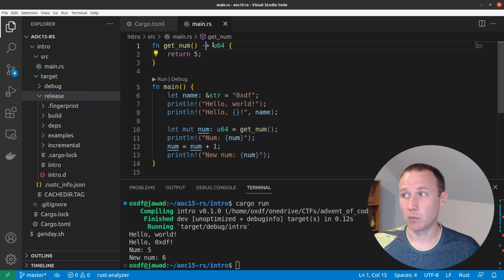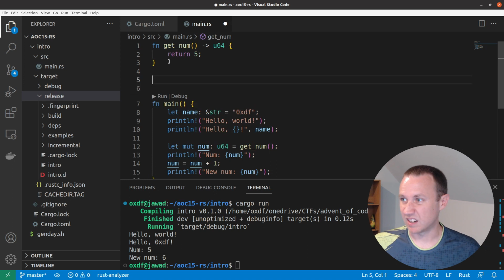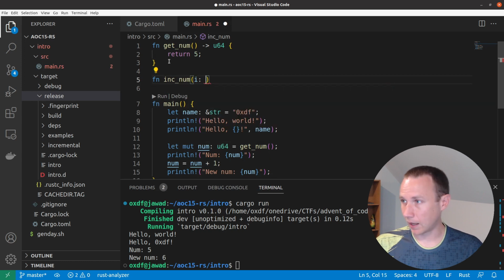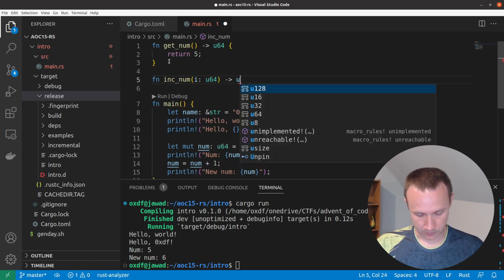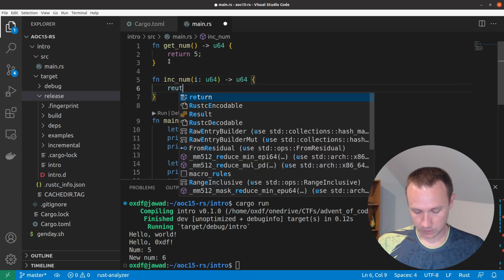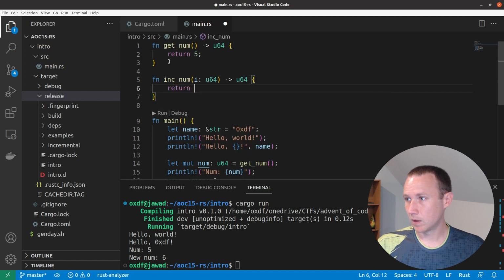We must declare not only the return type, but if there was going to be an argument, so we could do like function inc_num for like increment, and we would take in i, which is a u64, and we would return u64. And we're going to do return i plus 1, like that.